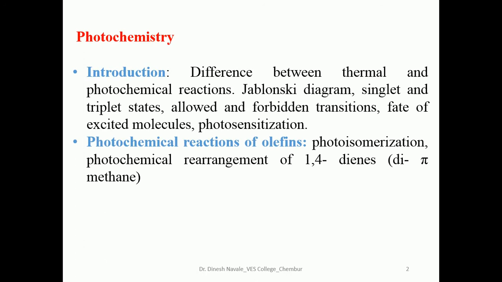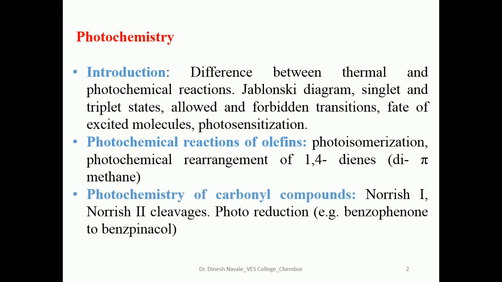Then we are also going to see different types of photochemical reactions of olefins like photoisomerization. One more rearrangement we are going to see, which is nothing but the di-pi-methane rearrangement. In this topic we are also going to study the photochemistry of carbonyl compounds, in which we are going to see Norrish type 1 reaction, Norrish type 2 reaction, and photoreduction, that is the conversion of benzophenone to benzopinacol.